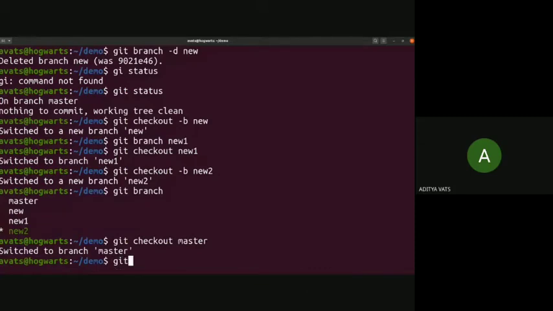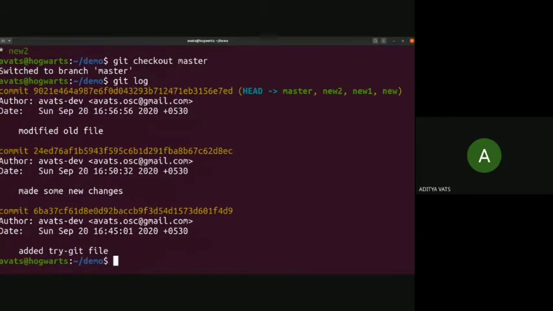This is how, and you can always see git log to see what has changed. Now we have 3 commits. The most recent one is "modified old file". Before that we made some new changes. This would be quite a long list if you're working on a big project, so you can see the recent logs here.